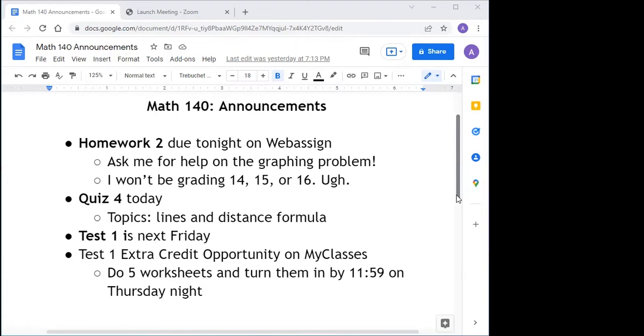I'm not going to be grading 14, 15, or 16. These questions ask you for a different form of an equation, which I haven't really taught you. I don't even think it's very important to know that form of the equation. So I just won't be grading those. If you don't answer them, I'll just add points to your score, like last time.